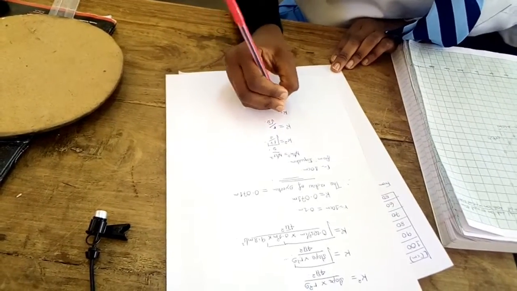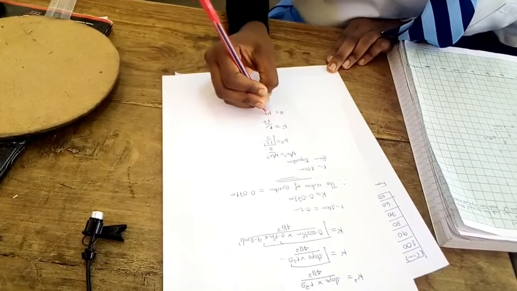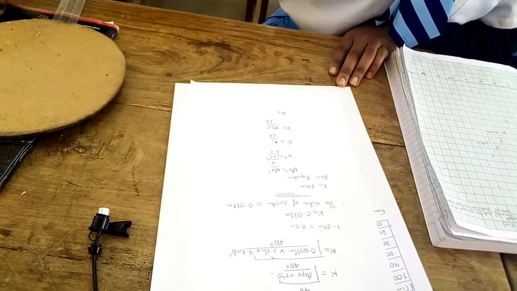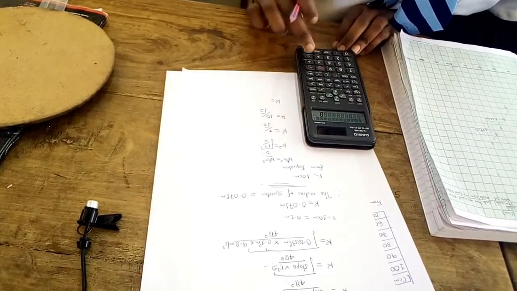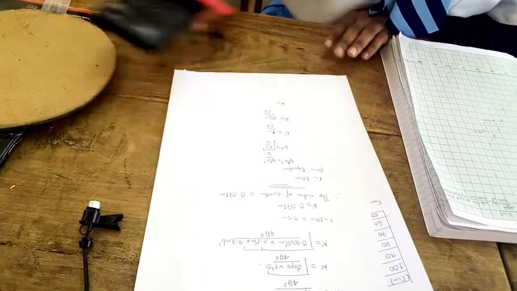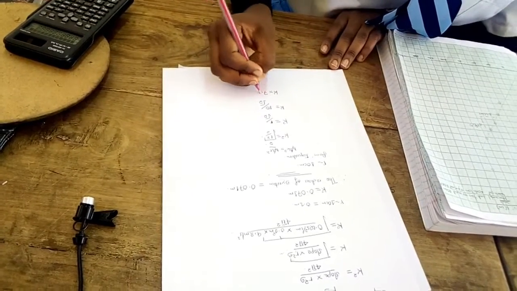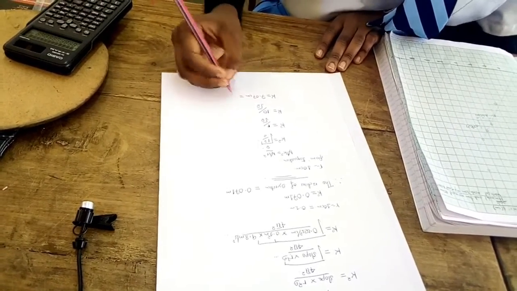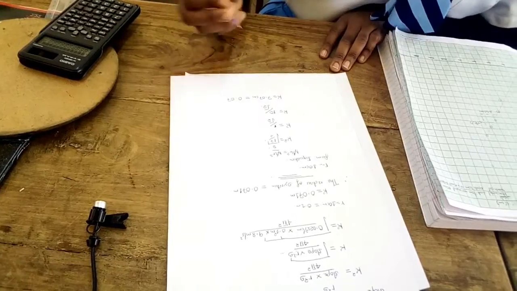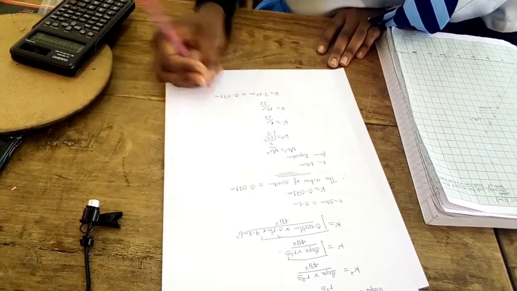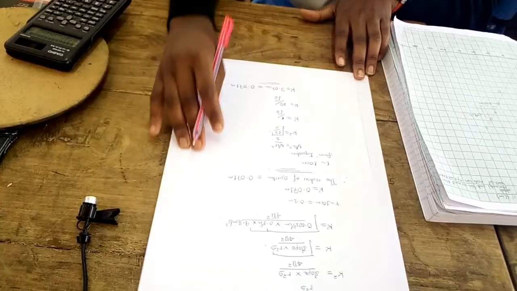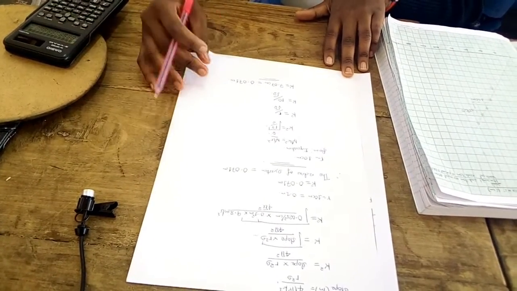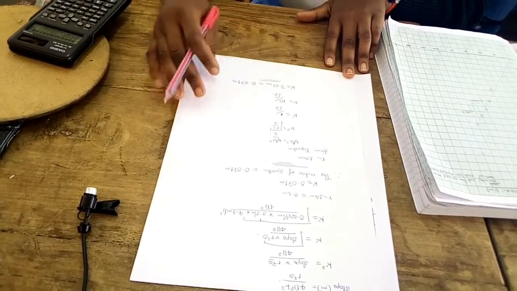So our k will be r, which is 10, divided by radical 2. Then k will be 7.07 centimeter. When we change into meter, it will be 0.071 meter. So this is our radius of gyration. As you see, the radius of gyration from the experiment and the real one is the same. So our experiment is accurate.